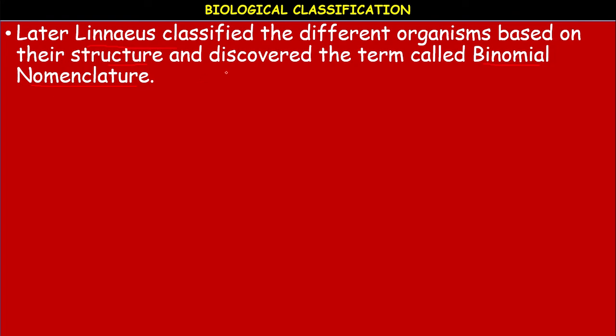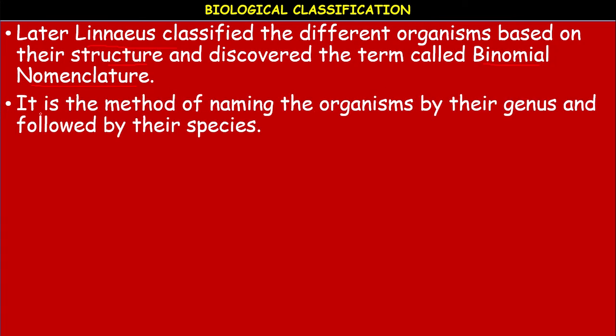The classification system introduced by Linnaeus is binomial nomenclature. It is the method of naming the organisms by their genus followed by their species. According to binomial nomenclature, every organism consists of two names. The first name is the genus and the second name is the species.